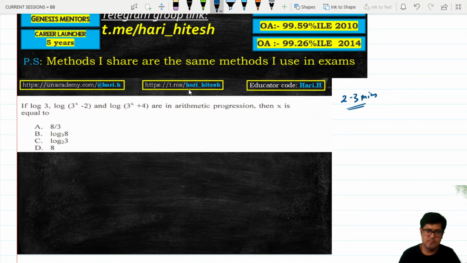Your time is up. If log of 3, log of 3 to the power x minus 2, and log of 3 to the power x plus 4 are in arithmetic progression, then x is equal to?